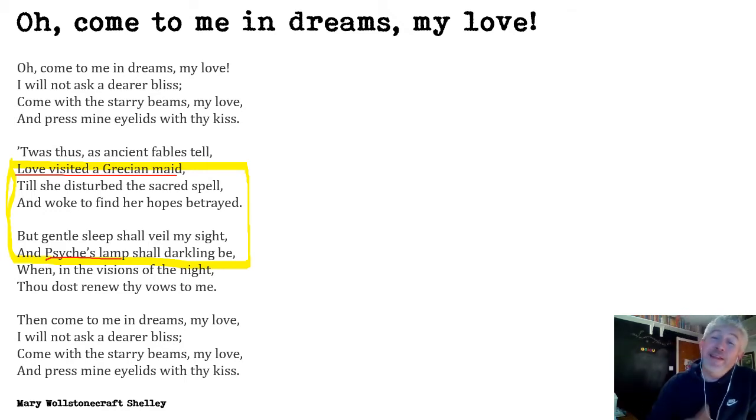So when in this poem Mary mentions Psyche's lamp, she's saying that she will not light the lamp. She will lie there in her bed asleep in the dark, and she doesn't want to light the lamp. She doesn't want to spoil the magical nighttime visit that she hopes Percy will bring to her in her dreams. Okay, so I think that's the trickiest bit, that bit in yellow. I think the rest of it hopefully will be quite straightforward.